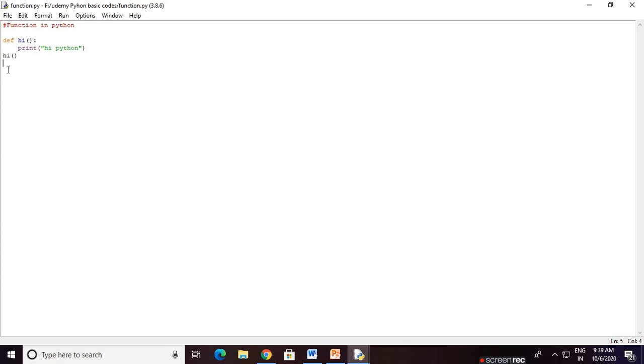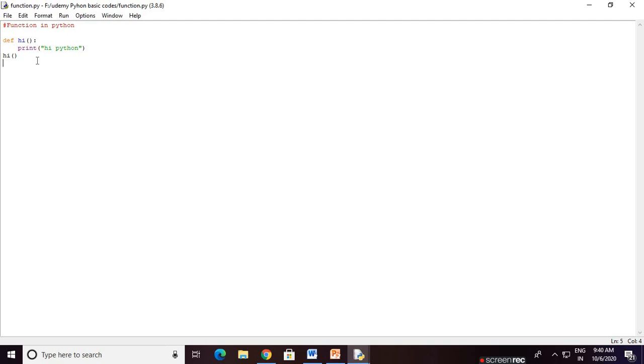Now you may be confused: is this high statement under the body of the high function or not? Is it in the indentation block or not? No, it is not in the indentation block. How can I say that?